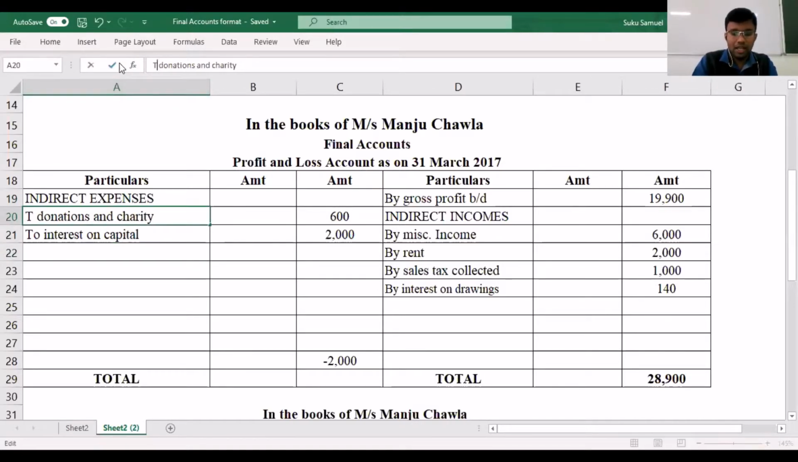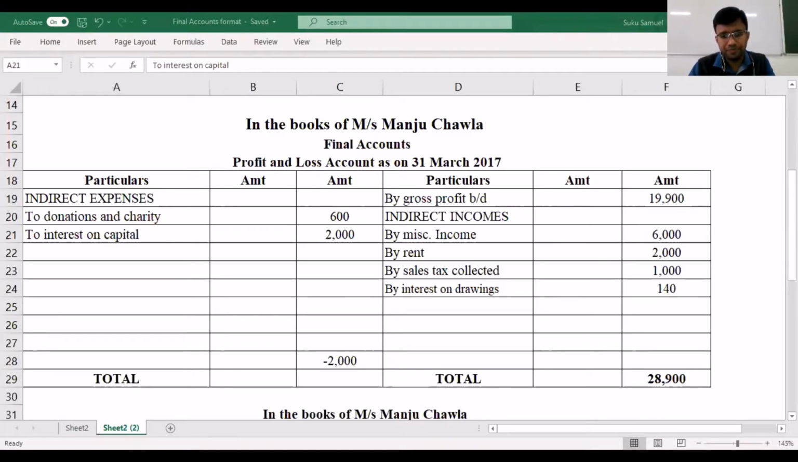In the meanwhile, there was a query some of you have raised regarding lighting. Now, please remember, I have treated lighting as a direct expense. If it was mentioned as office lighting, you could have taken it to the profit and loss account.